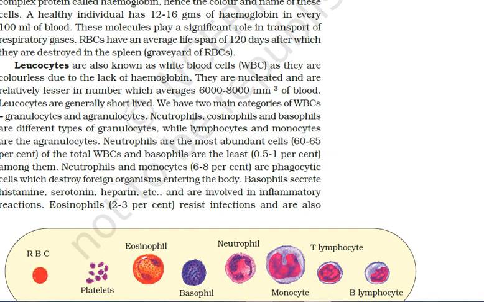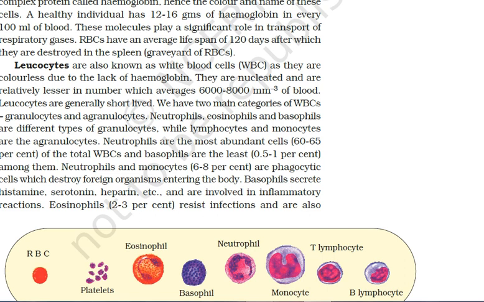Now we move on to the leukocytes. Leukocytes are also termed white blood cells or WBC. WBCs are colorless due to the absence of hemoglobin. They are nucleated. And their number is around 6,000 to 8,000 per cubic millimeter of blood.